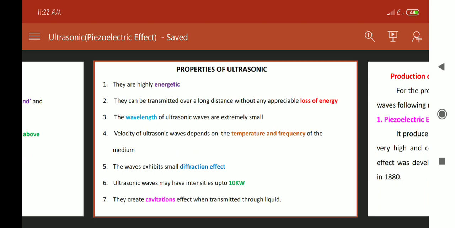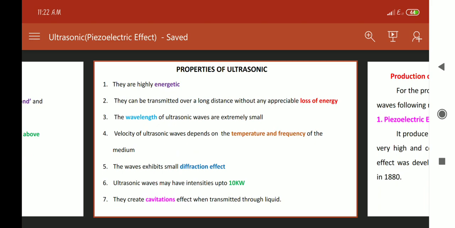The third property is that the wavelengths are extremely small. Next, the velocity of ultrasonic waves depends on two things: the temperature and the frequency of the medium.